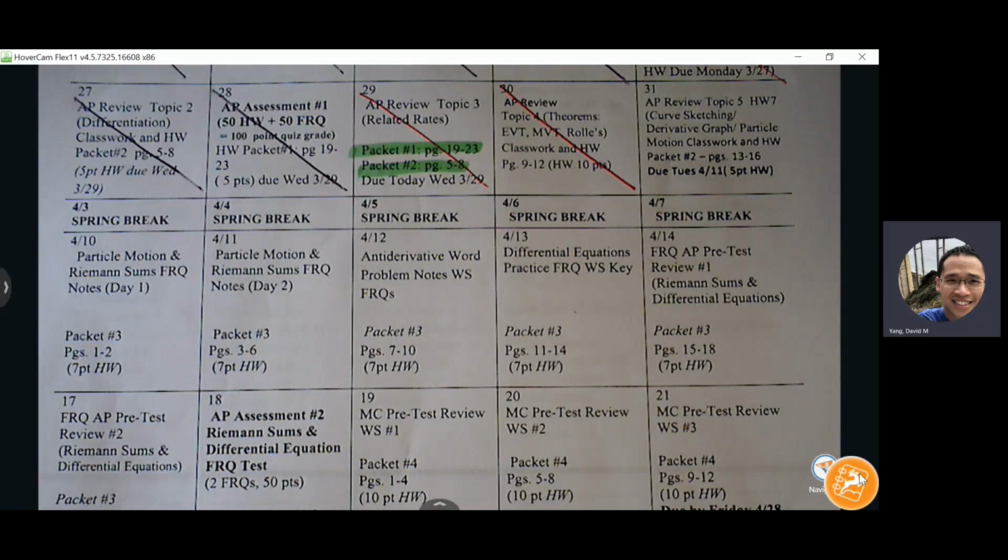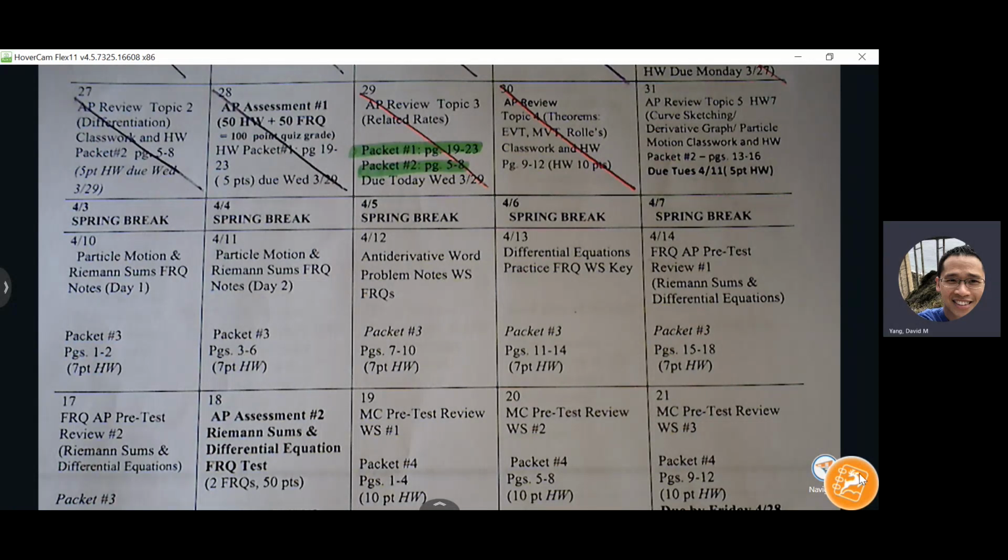From packet 2, I think most of you showed me pages 9 through 12. I know some of us were not here on Friday, so tomorrow I'll be checking the rest of packet 2. If you haven't shown me 9 through 12, I'll check that, and then I'll also check pages 13 through 16. I'll send out a reminder this afternoon.